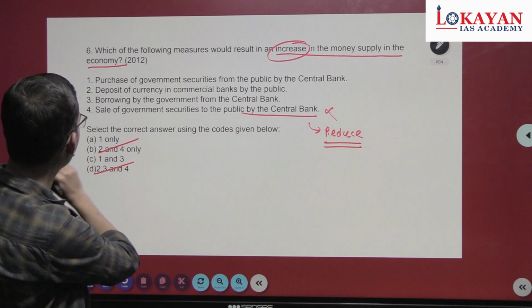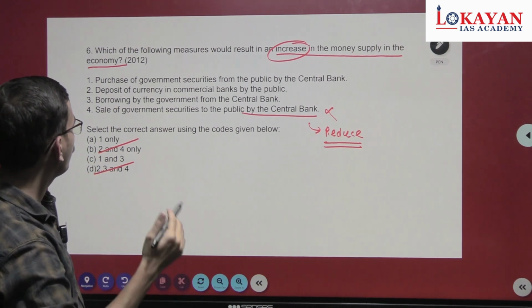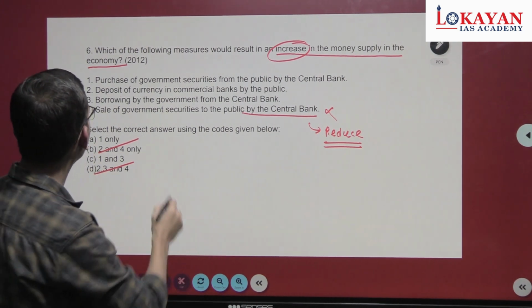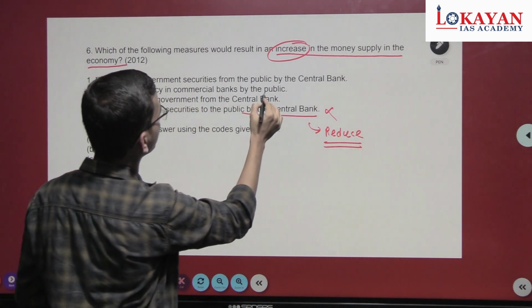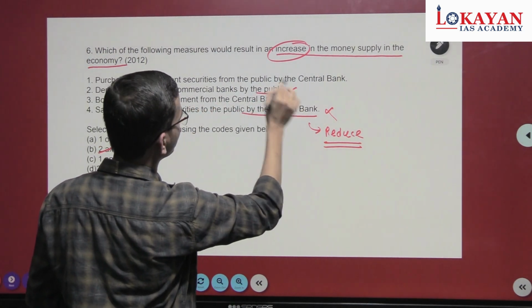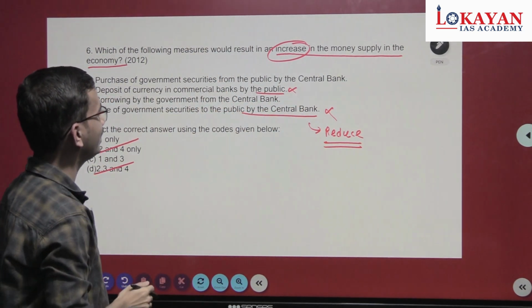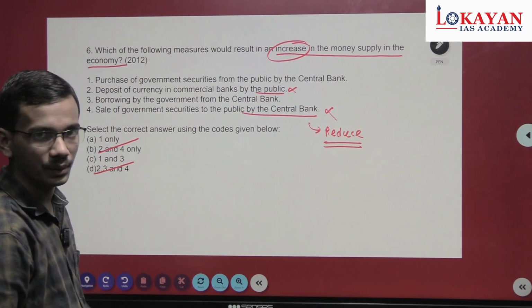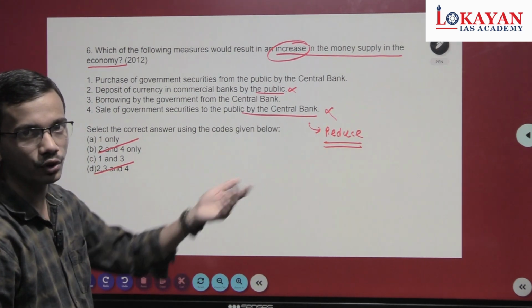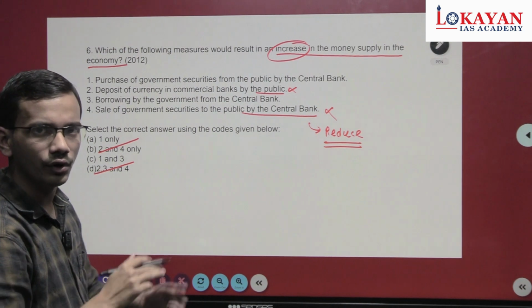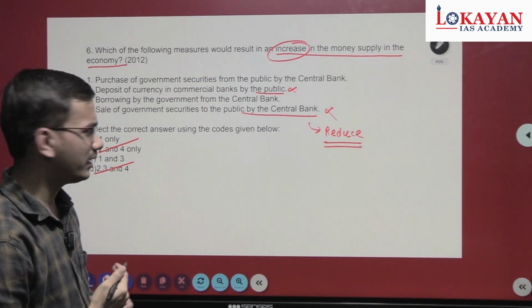So what remains? 1 only, 1 and 3. You do not have to consider the second statement, deposit of currency in commercial banks by the public. This one is also incorrect because there is just a change of hands. People have money in their own hand and now they are depositing it in commercial banks. It will not increase the money supply in the economy.